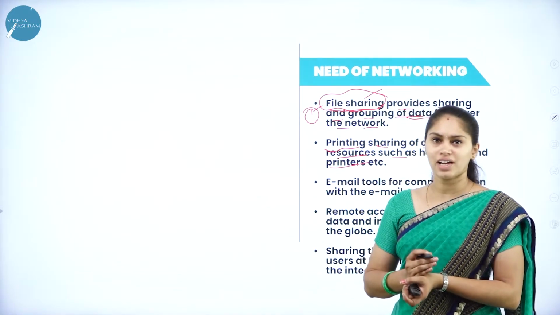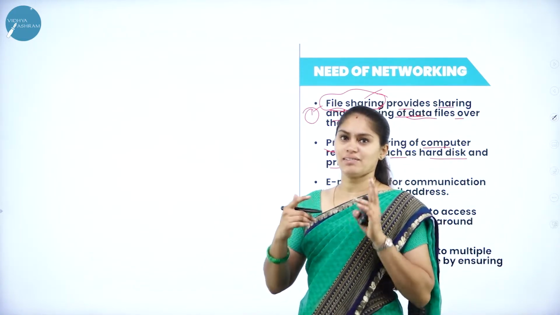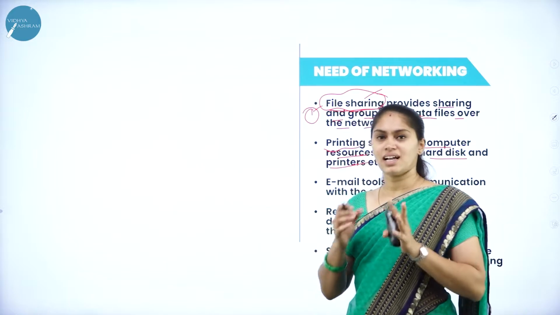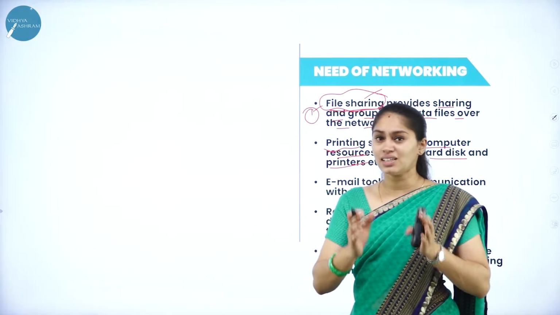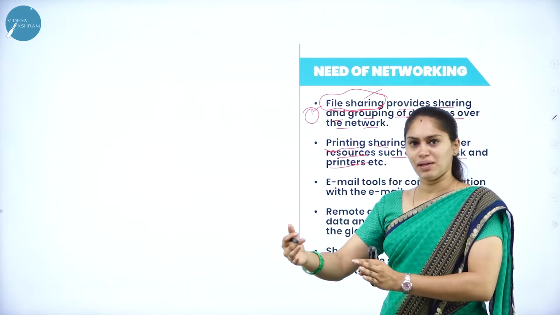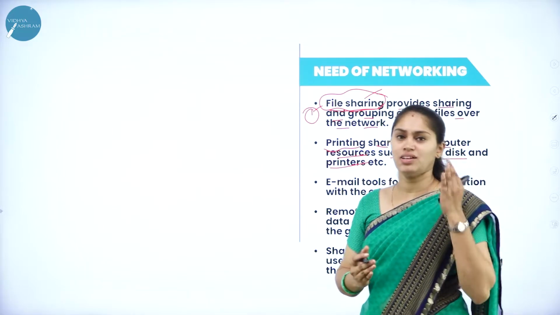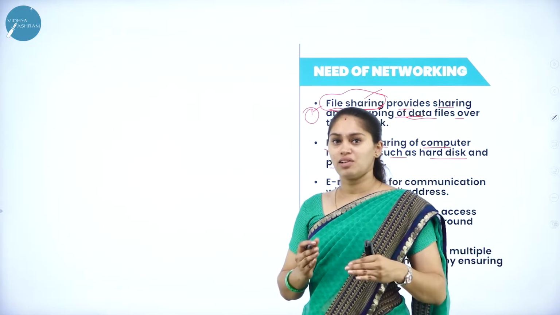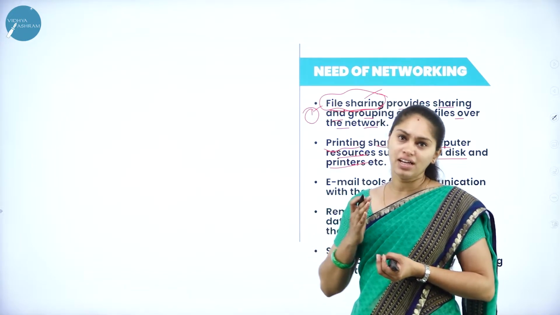Instead, I will connect all the computers to a single printer, or else I will take only 2 printers and connect 50 computers to one printer and another 50 computers to another printer. That is going to save the cost, save the time, and also save the resource. That means we can have an efficient usage of resources.